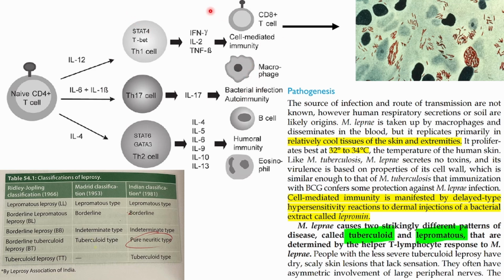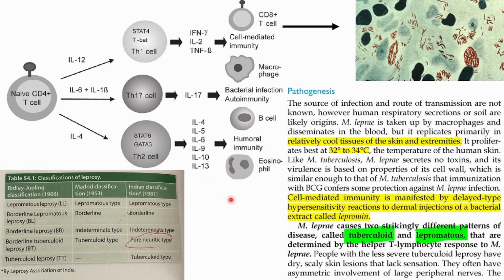if this part of your immune system is weak, okay, then the body somehow has to battle with this bacteria. So if this is not there, then this pathway will have its action. So interleukin 4 will convert this into T helper 2 cells. From there, there are many interleukins which can activate the humoral immunity. Okay, then eosinophil and everything, B cells. So we do not need much of this immunity here, because we need bacteria to be killed, or the number of bacteria should be less. So we need the macrophages in order to engulf all these bacteria.